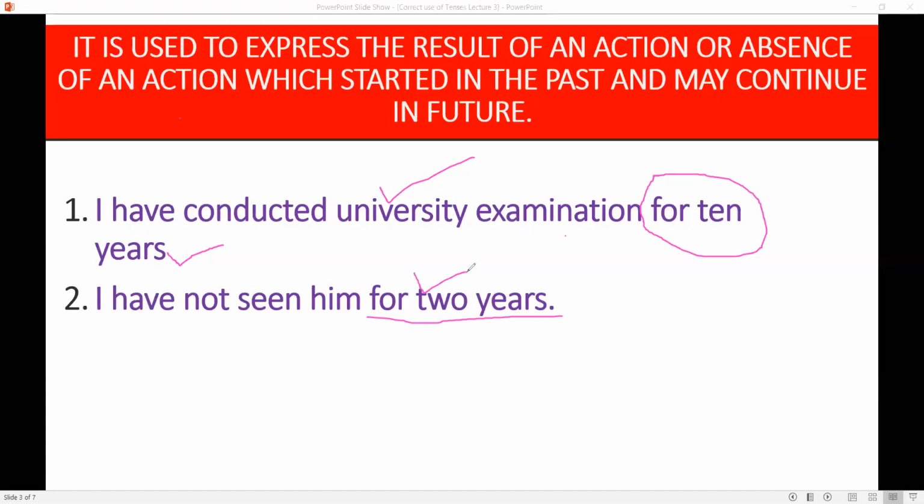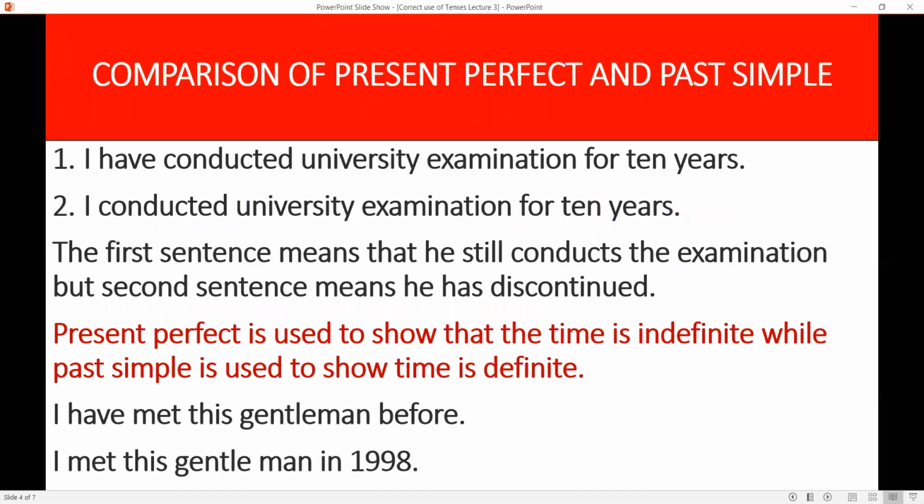So when there is an action, result of an action, or an absence of some action which started in the past or that may continue in future, we will use present perfect for these kind of expressions. Now, keep one thing in your mind: when you are using present perfect, you should be very cautious.